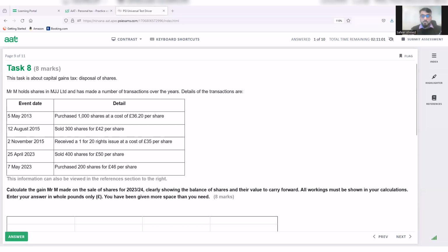Okay, in undergraduate accounting degrees, we normally use the term Section 104 pool. So it's basically the same thing, but in AAT they use the term FA 1985 pool. These rules were first introduced in the Finance Act 1985, and that's why we call them the FA 1985 pool. But if we go to the specific section of that Finance Act, it is the Section 104 pool. So these are the rules which we will be applying in this question.